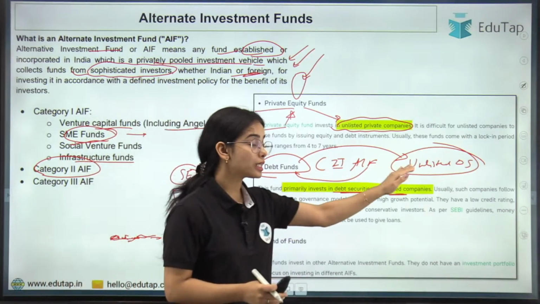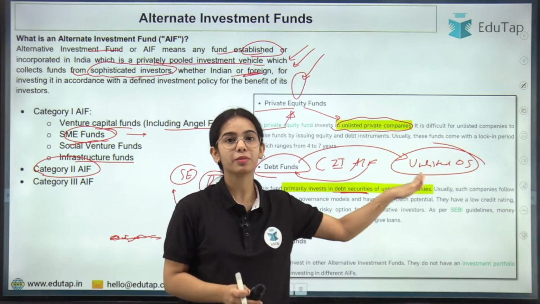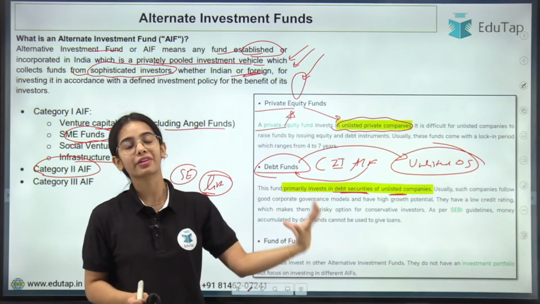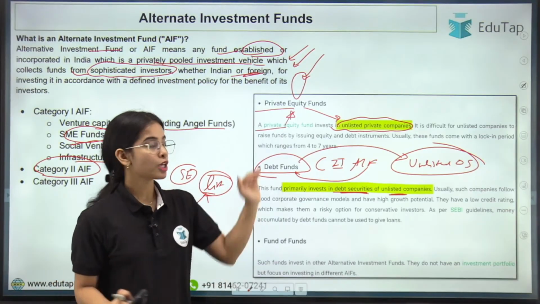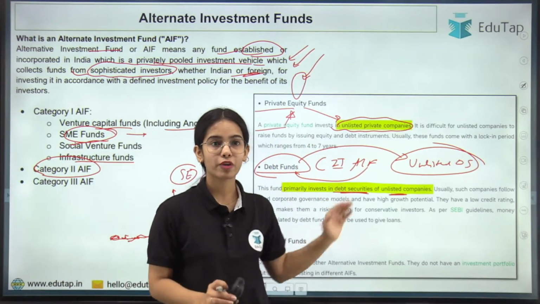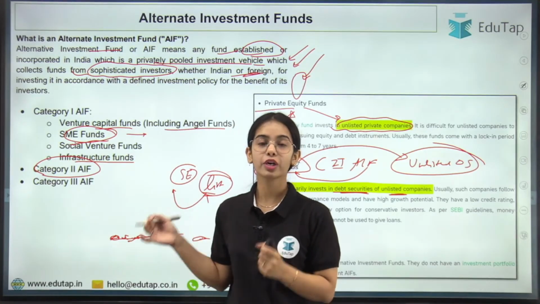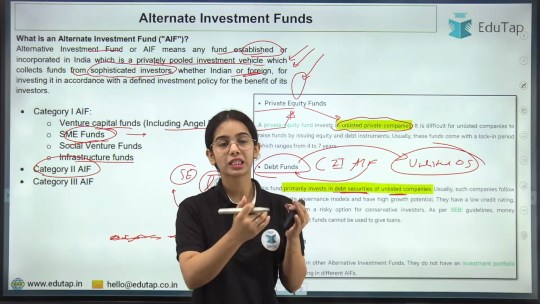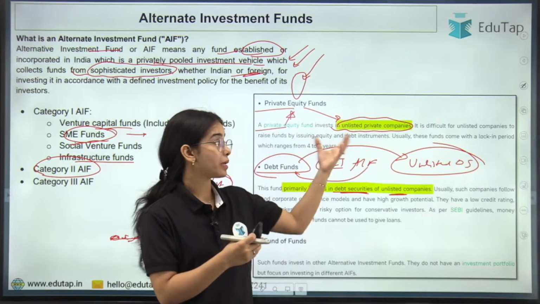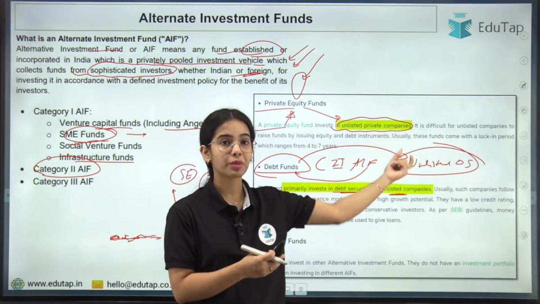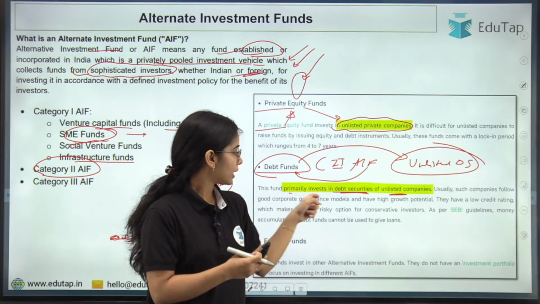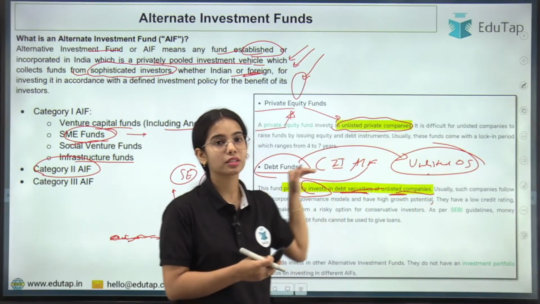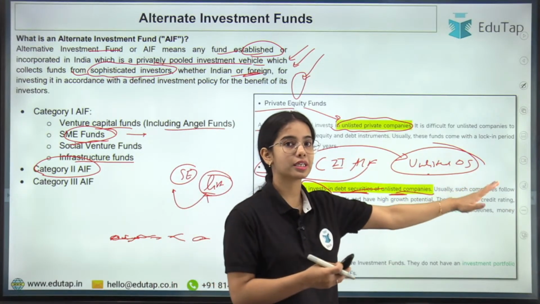So unlisted debt securities are privately placed debt securities through which private companies are trying to gather funds. Private equity funds or debt funds under the Category 2 AIF provide funds to unlisted private companies by buying their equity, or by investing in the debt securities of unlisted companies. That is, the debt funds are investing in unlisted debt securities.